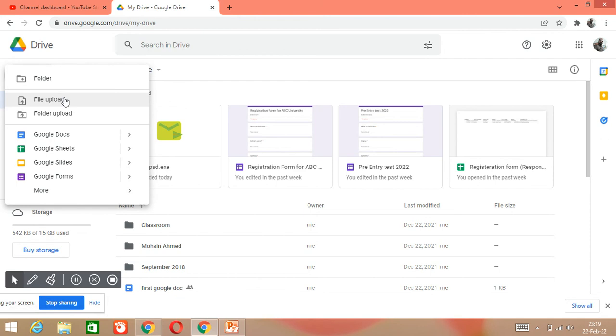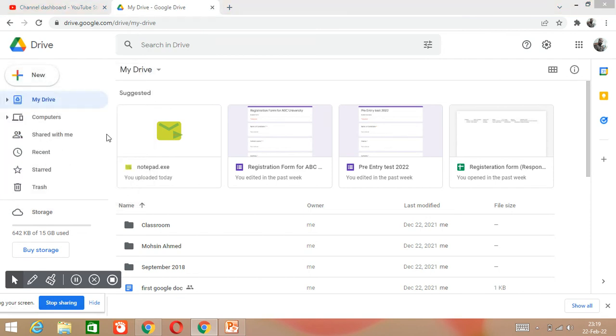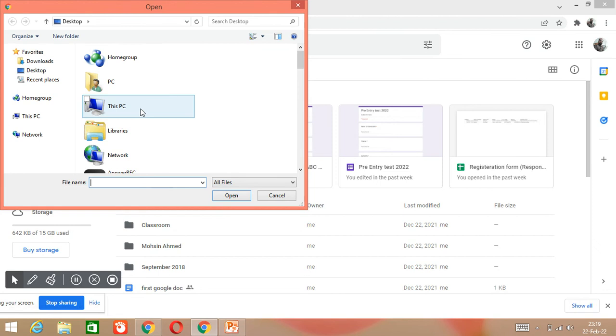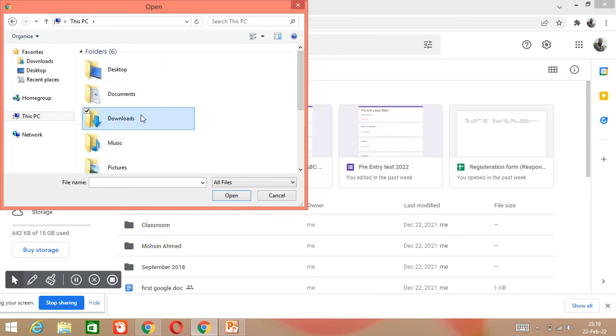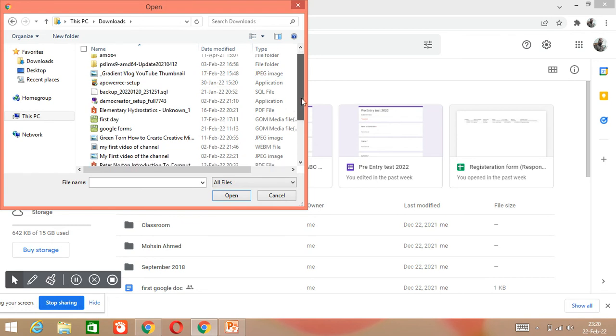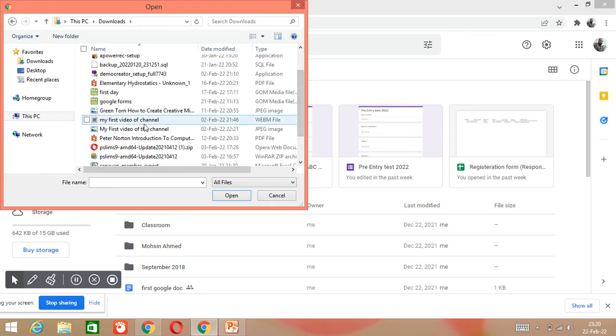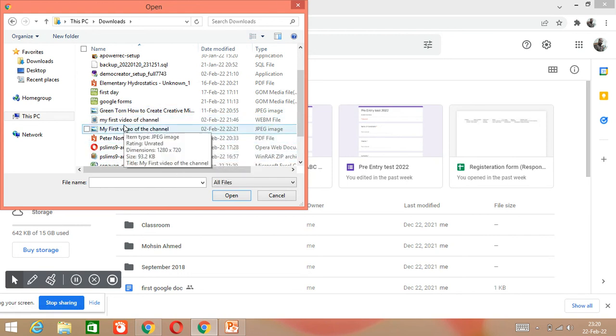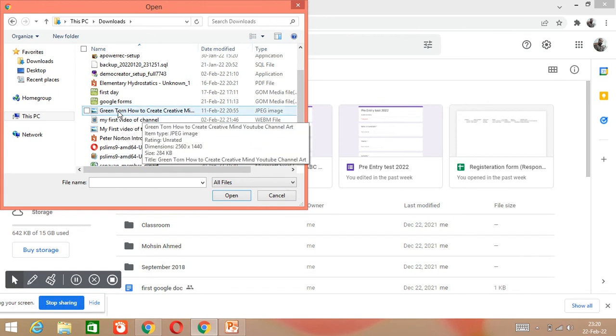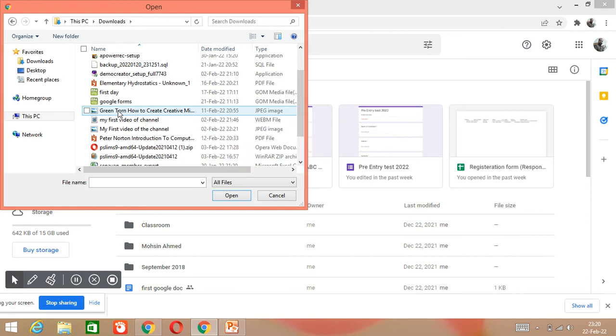Okay, so click on File upload if you want to upload any file. For example, we are uploading a file. Select any file which you want to upload. For example, we are uploading this file, Green Tom how to create. Okay, so just double click on it. Double click on the file which you want to upload.